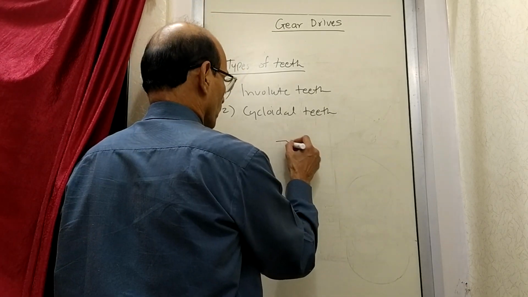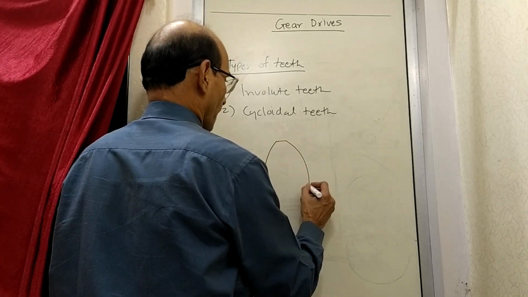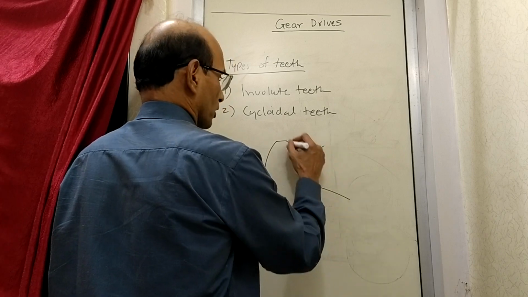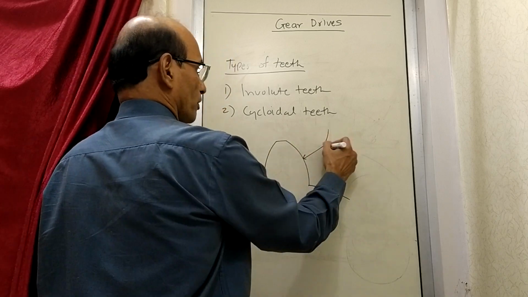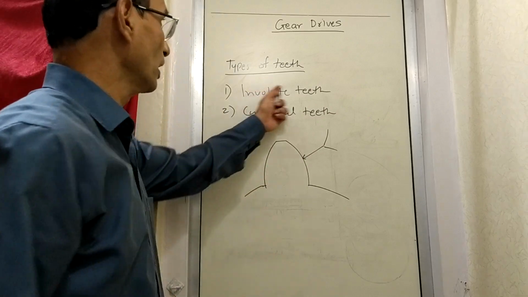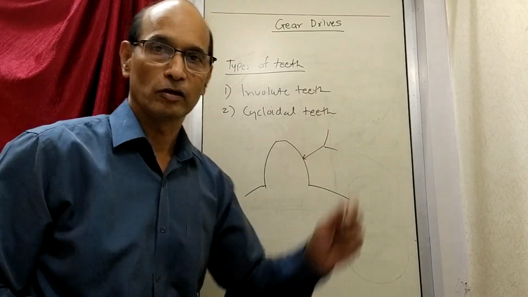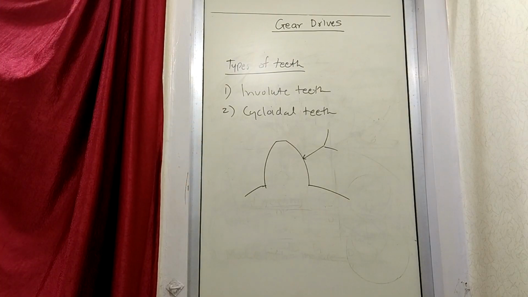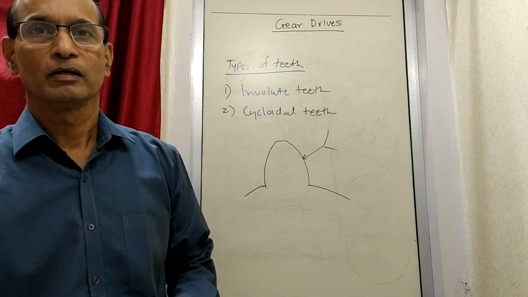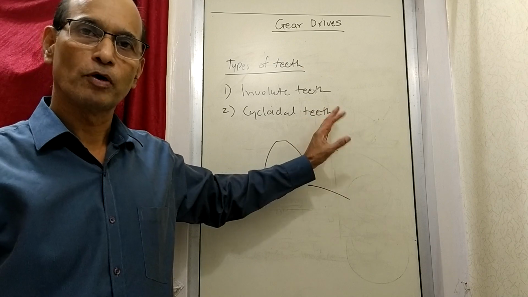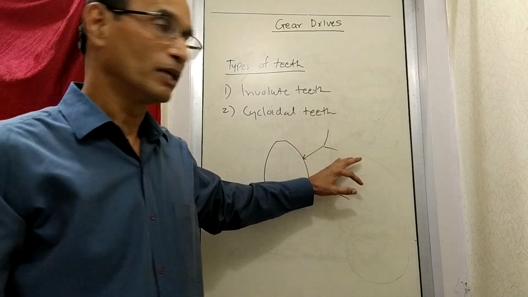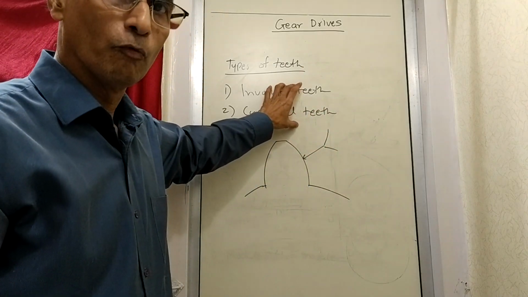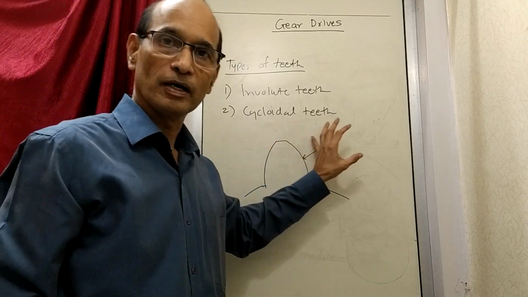Suppose I draw a tooth, then this particular curvature will be of these two types, involute type or cycloidal type, and these teeth have some plus points and minus points. So let us see what are these two types of teeth and how they are used.